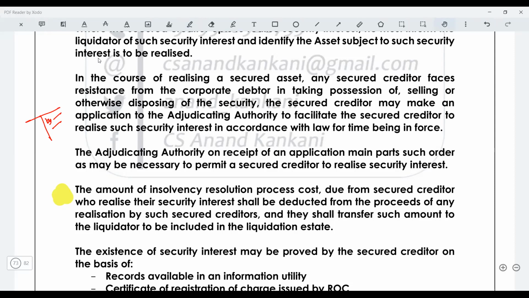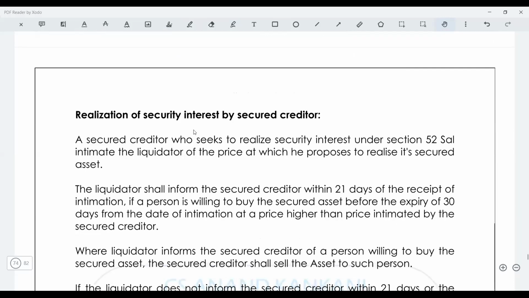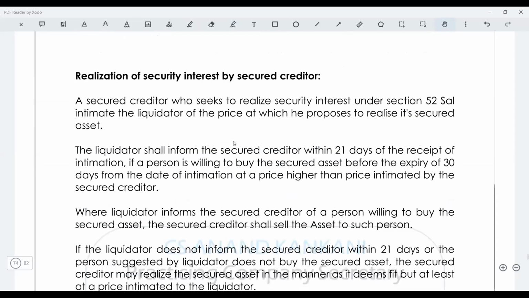But let's say the amount is not enough, then the portion of the asset realized will again be utilized for the payment of the proceeds, right? And the existence of the security interest can be proved by all these things. Anything you can prove. So this is then realization by the secured creditor. This is the same point which is there.